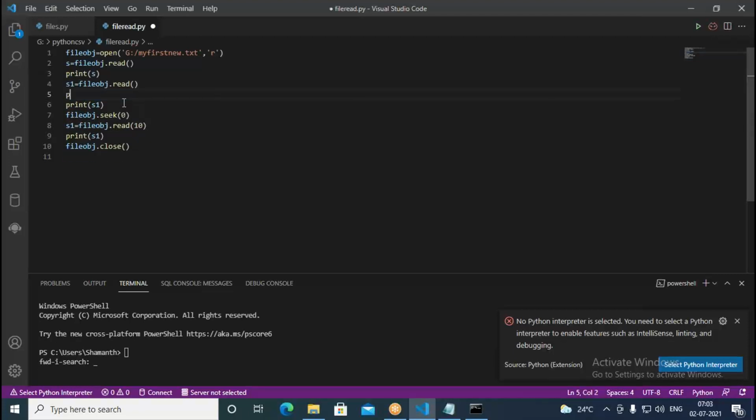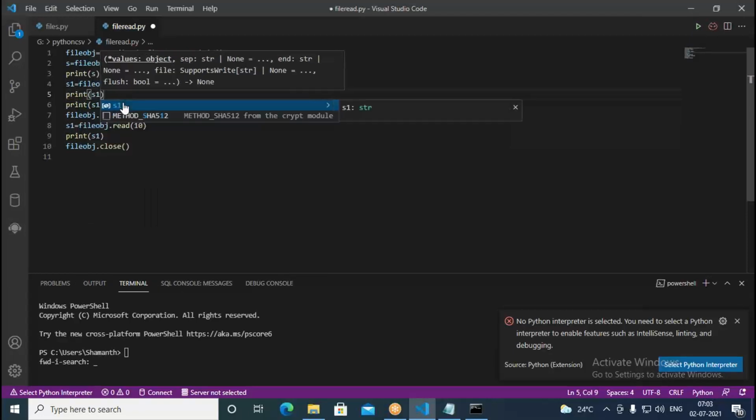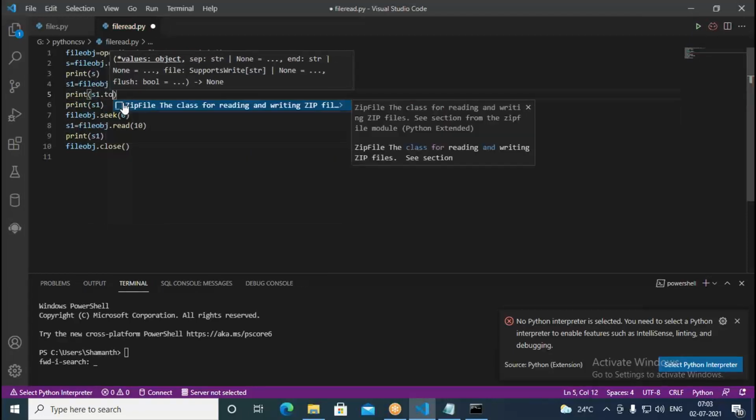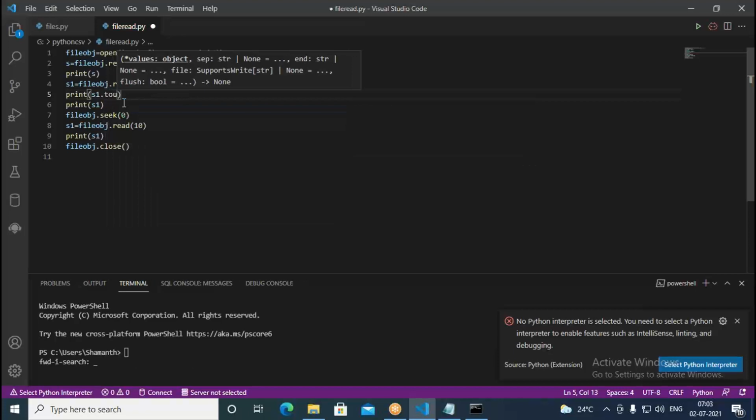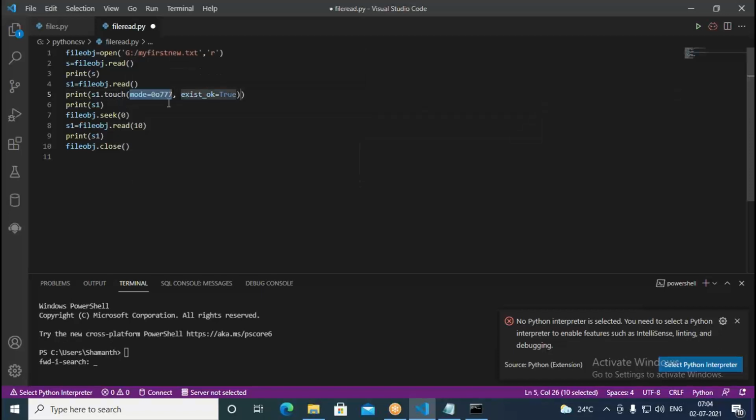Okay, here print s1 dot touch. Okay, so we can go with the touch we are taking here.